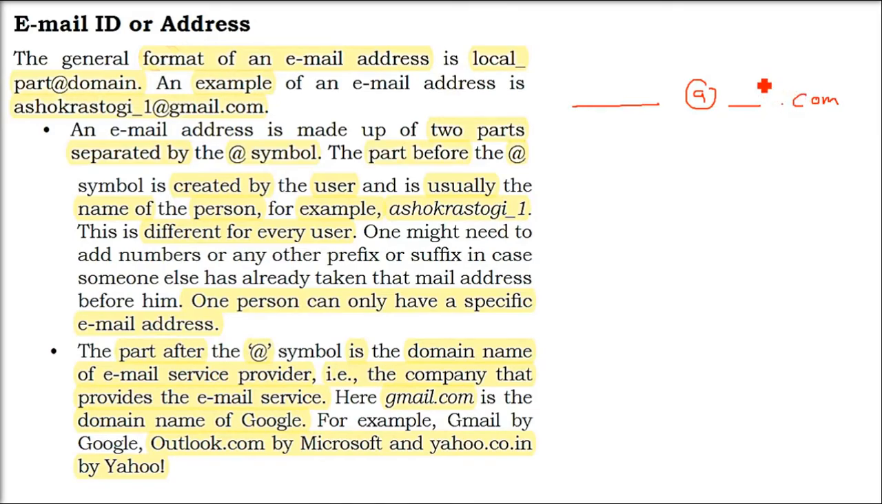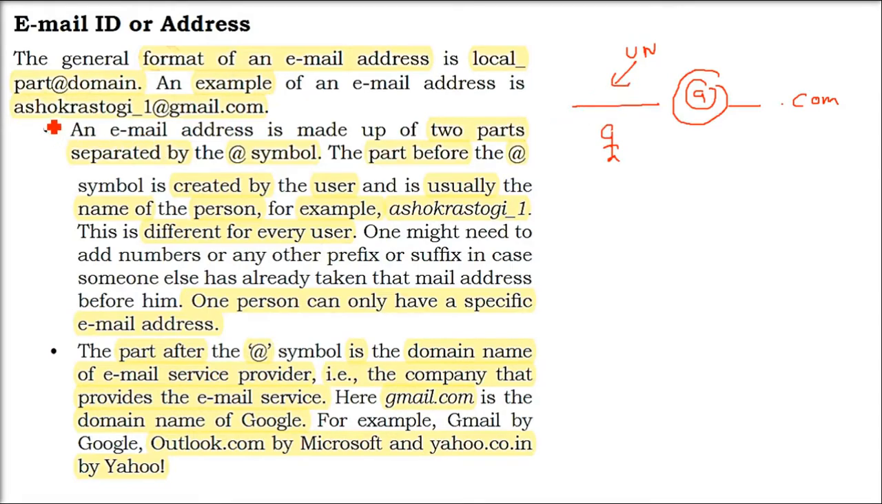These are all emailing services provided by different companies. For example, Gmail is provided by Google. So here you put the unique name of the person to whom you are sending the email. For example, you have an email address that is unique to you. @ is the symbol which differentiates between the first part, the username, and the second part, which is the email service provider.